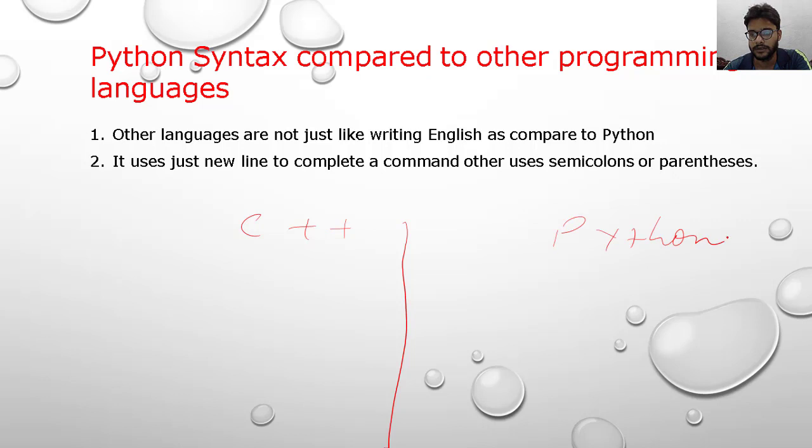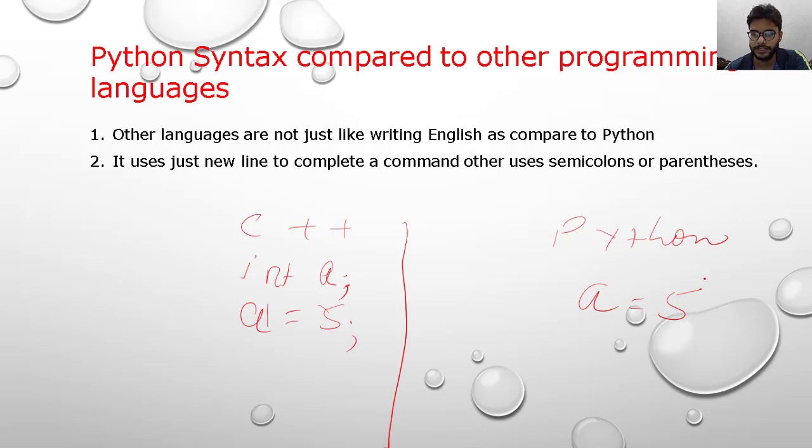So if we have to write a value is equal to 5, then in C++ you have to write int a, and then you have to write a is equal to 5. In Python you have to just write a is equal to 5.